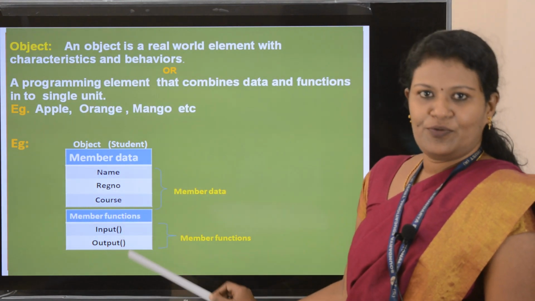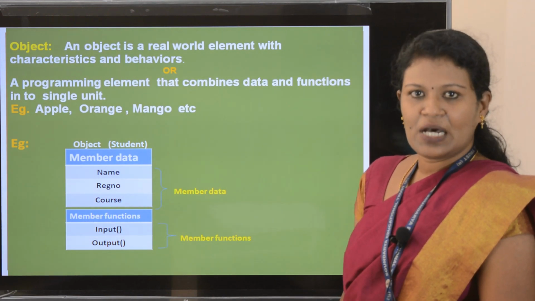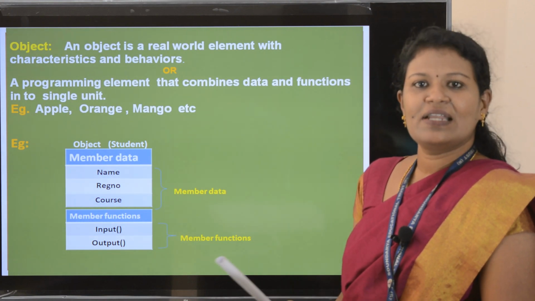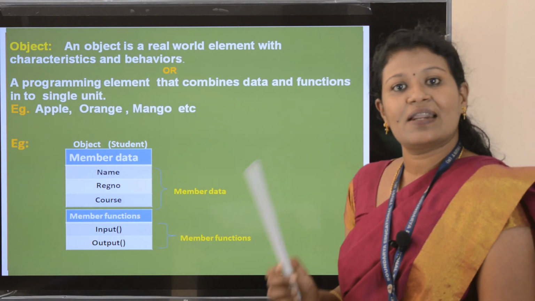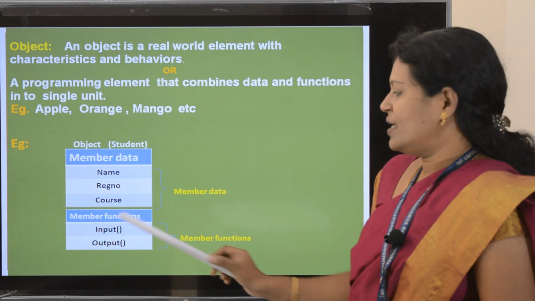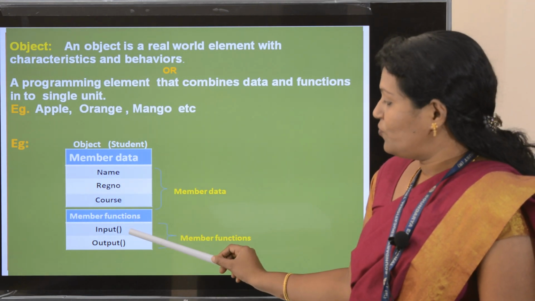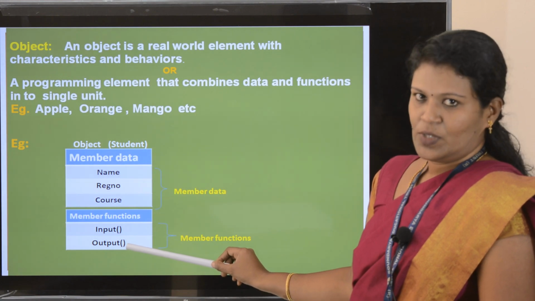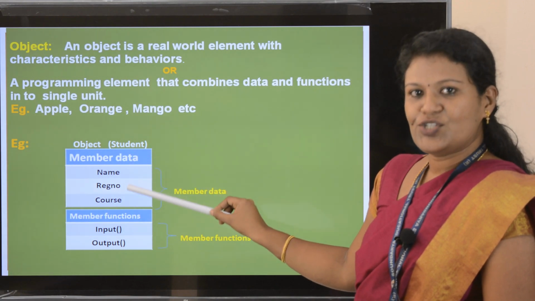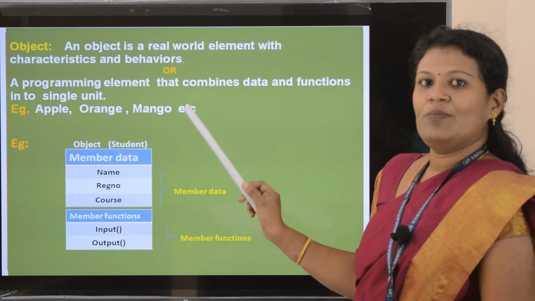Next, output we will see. After inputting student's name, register number, class, etc., you need to get the output, or you can say display, or result. That is the output function. So two functions are here, input function and output function. For the object student, member data are register number, class, name, course, college name, etc.